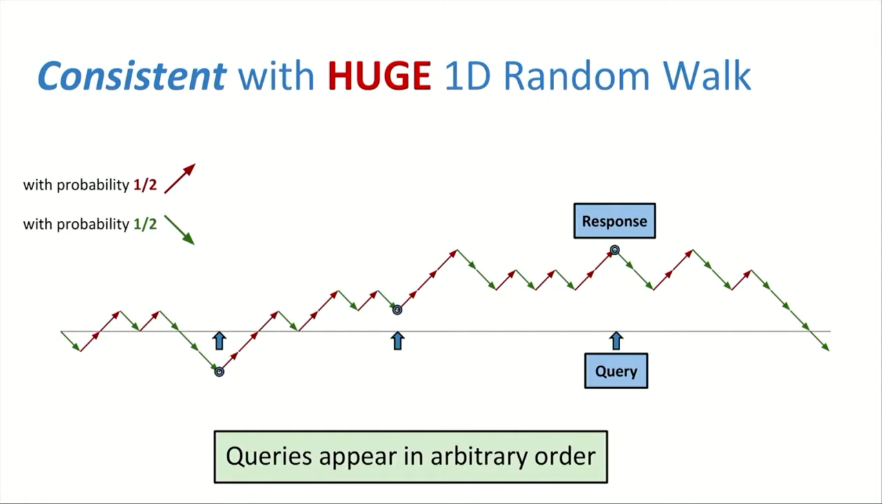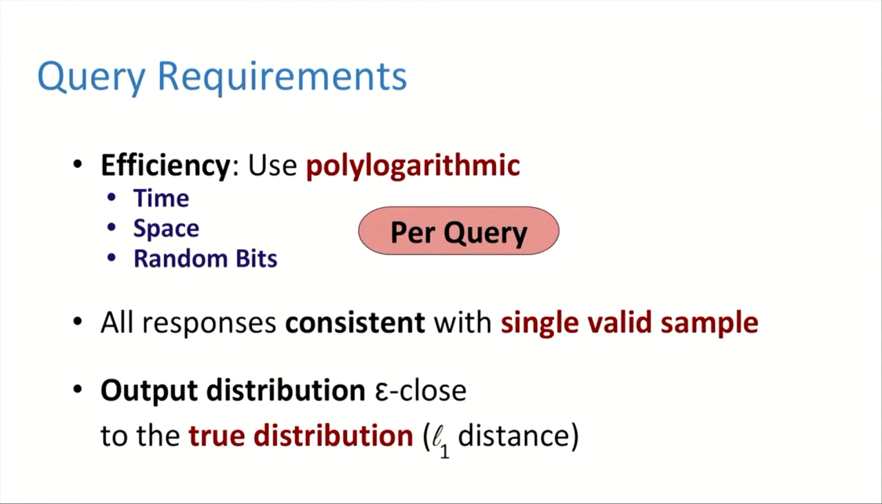So if you only care about a few positions, you can skip the pre-processing where you have to generate the whole thing. Formally, we want our queries to be efficient. We want them to take about polylog time, space, and random bits per query. We also require that the responses to each query are all consistent with each other, and with a single valid sample that is drawn from the correct distribution, or at least epsilon close to it.